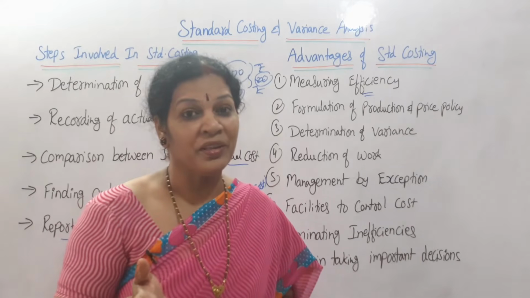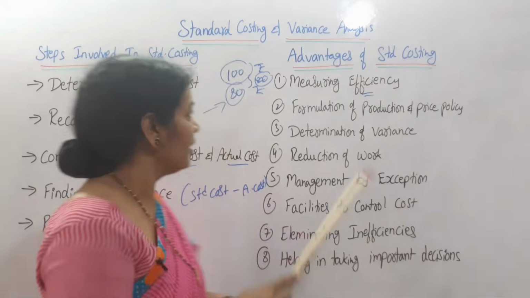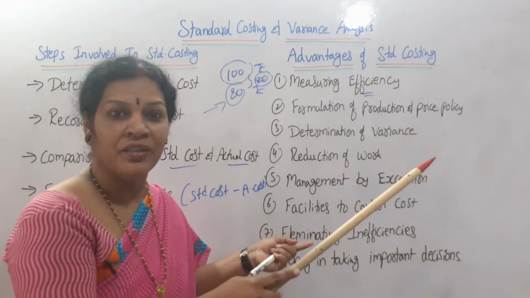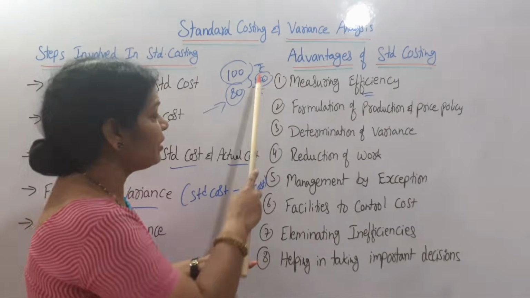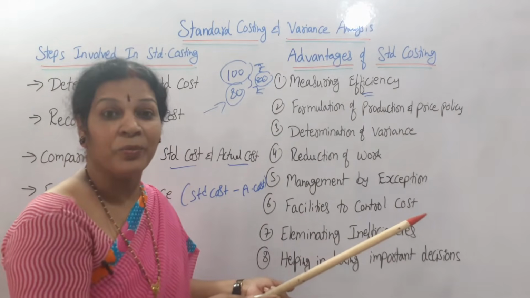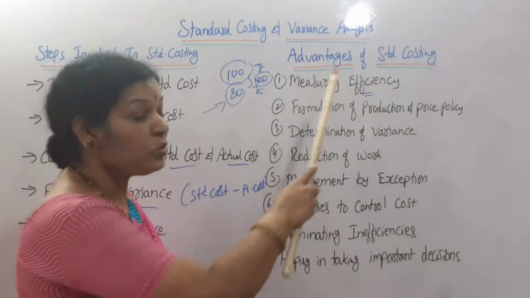Now at what rate are we selling? If we are selling more than that, efficiency is good. Like standard cost is 100. If we are selling for 120, 130, then we decide that efficiency is good. If we are selling less than this, then automatically efficiency will be less, not up to the mark. So this is about measuring the efficiency through standard costing.